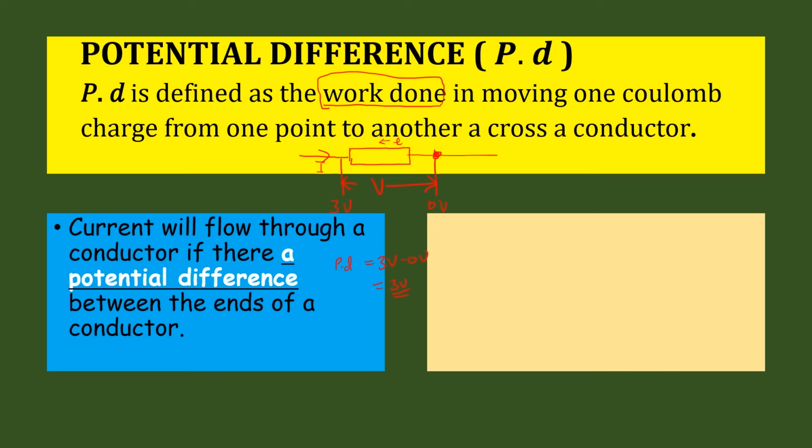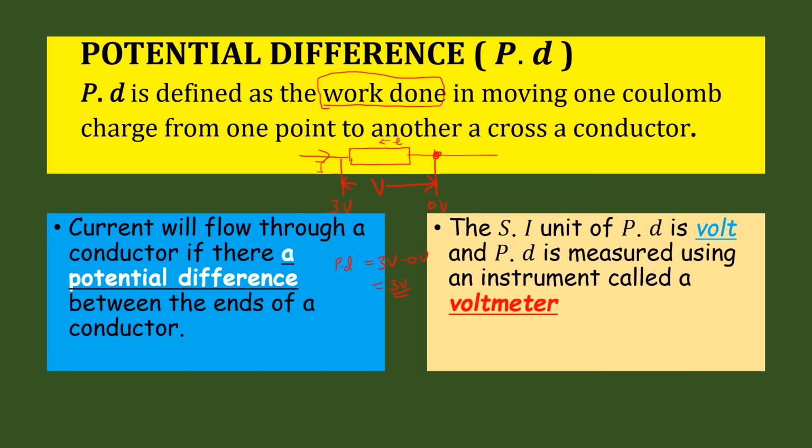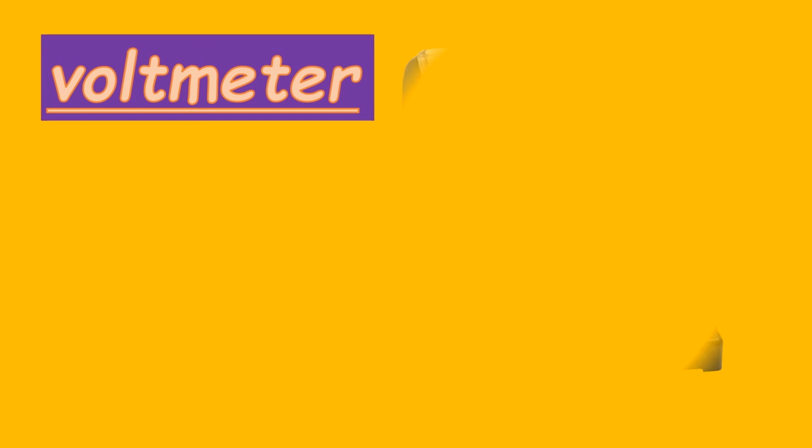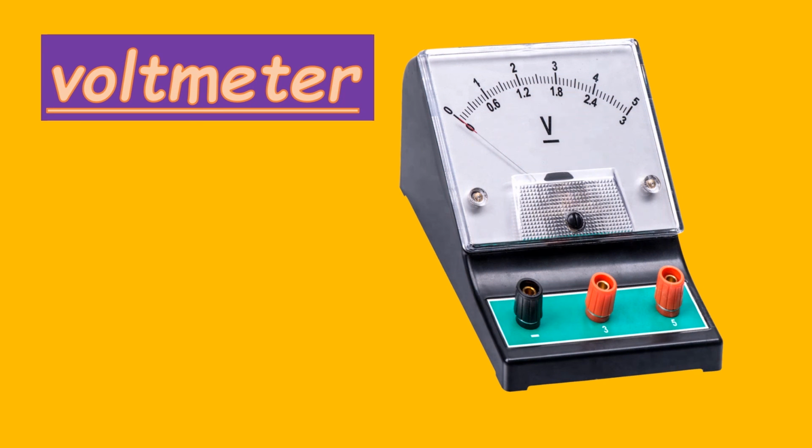The SI unit of PD is a volt, and later we are also going to define what a volt is. PD is measured by an instrument called a voltmeter. A voltmeter looks exactly like an ammeter, but the difference is that with the voltmeter you will see a V here, and it also has 2 scales.